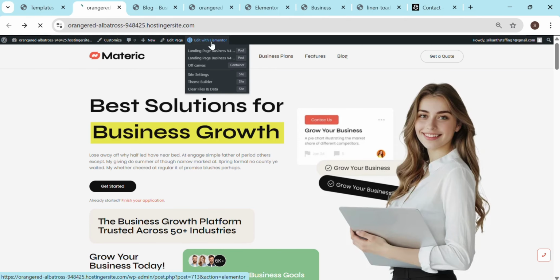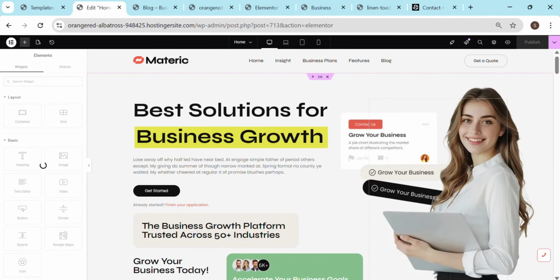Go to Edit with Elementor, and this will load the canvas. Canvas is nothing but drag and drop, the same as painting, where you have a canvas on which you can paint anything you like. The same way, you can use this canvas as per your interest or your need.